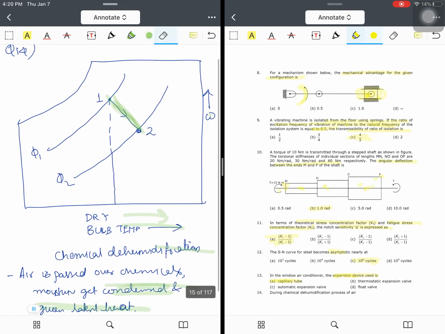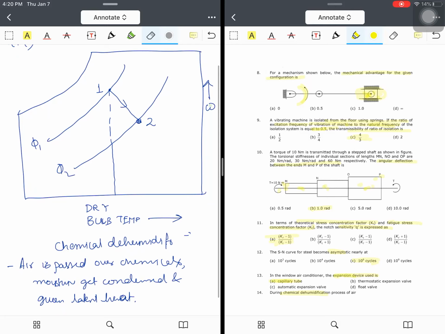Next question. Let me remove this highlighted portion. They have asked about chemical dehumidification. Whenever chemical dehumidification comes into the picture, you just remember this graph. Point 1 means that initially the gas is at this state.